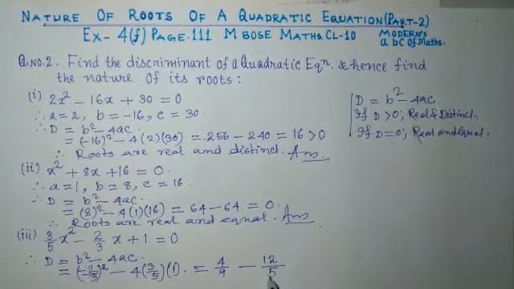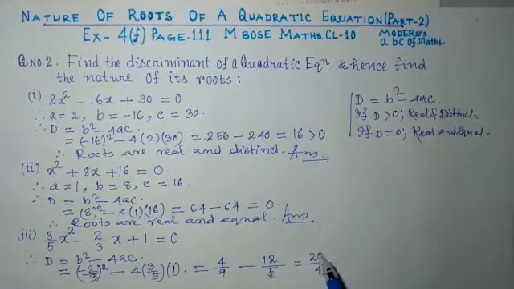This is 12 by 5. So subtract this part. LCM of 9 and 5 is 45. So divide 45 by 9, it is 5. Multiply here, it is 20. Minus 45 divided by 5 is 9.